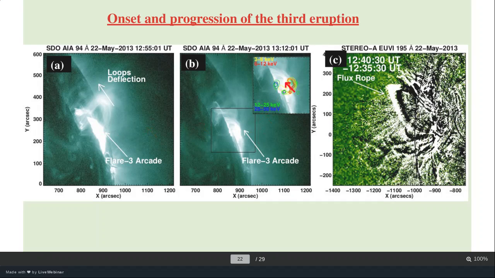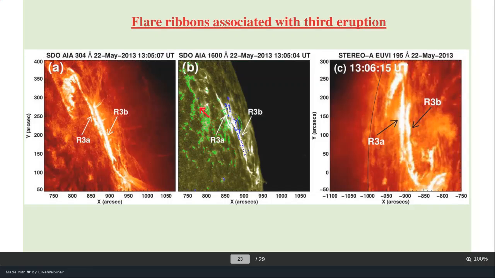Here we have some RHESSI sources, the loop-top source as well as the foot point sources, right? That is usually formed when highly energetic electrons move from the reconnection point down the channels towards the lower solar atmosphere and hit the chromospheric region, forming the foot point sources this way. Here you can nicely see the flux rope structure in the STEREO-A images at the time of 12:40, right? Which is not visible very clearly in the SDO images due to some observational limitation. So that is about the third eruption.